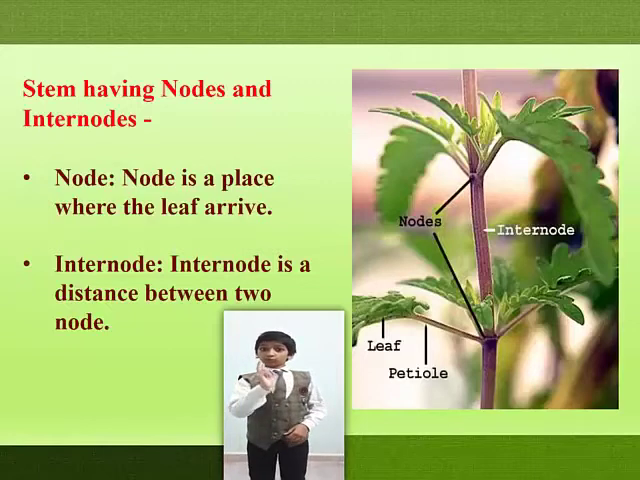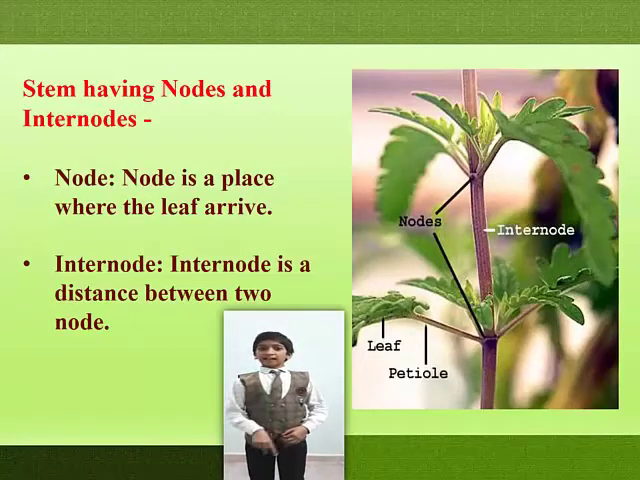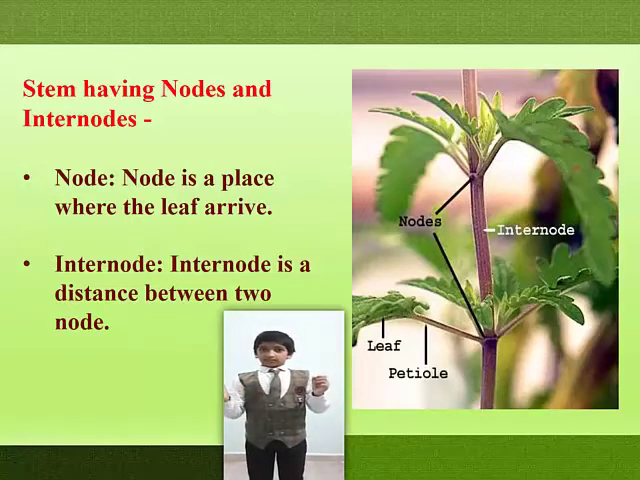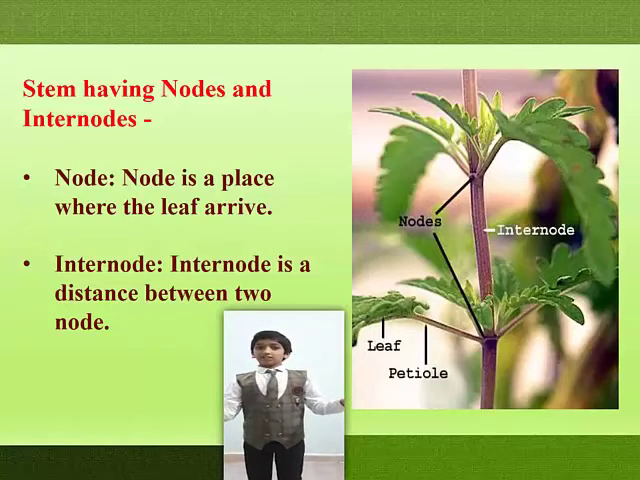Stem consists of two parts. First, node, and second, internode. Node is a place where the leaves arise. Internode is a distance between the two nodes.